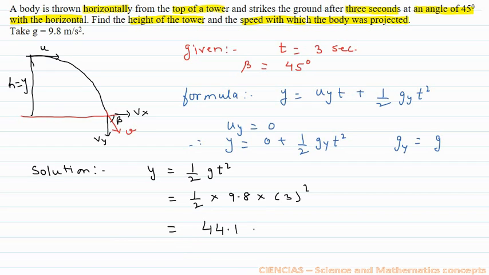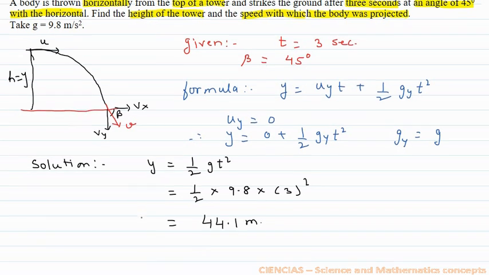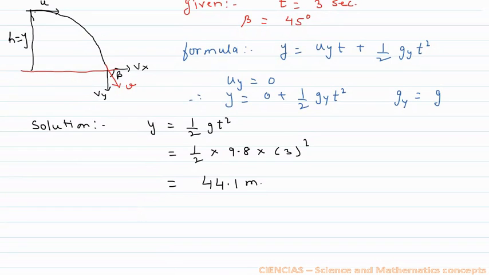Now again we see for the initial velocity. We know that tan beta means the direction of the final velocity, which is Vy upon Vx. And since beta is 45 degrees, this equals tan 45 degrees, and tan 45 is 1. Therefore, Vx is equal to Vy. And we know the value for Vy.